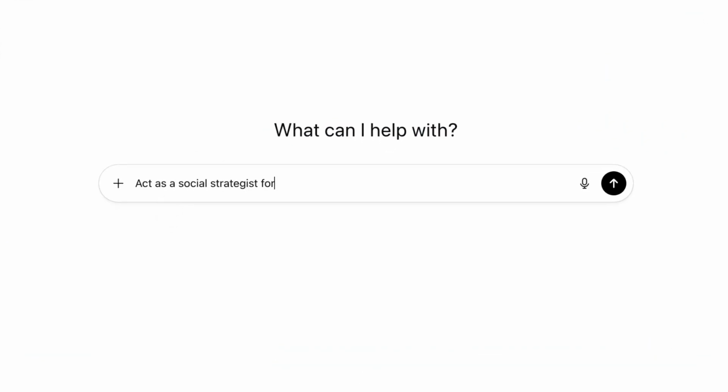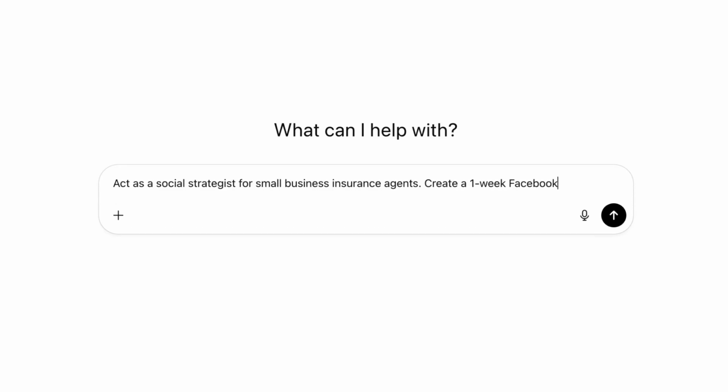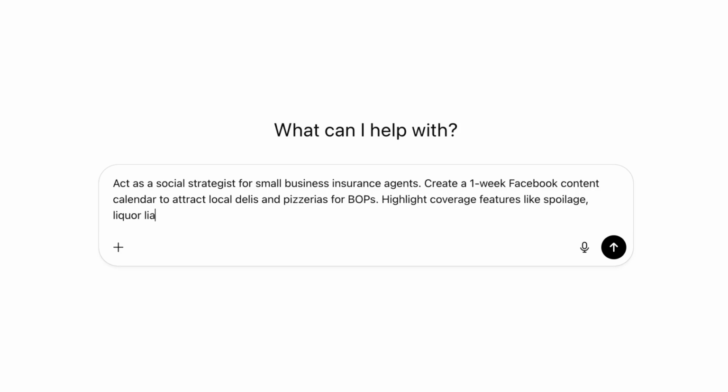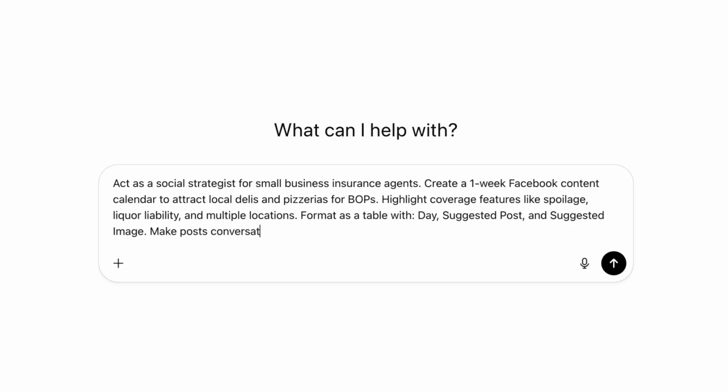Act as a social strategist for small business insurance agents. Create a one-week Facebook content calendar to attract local delis and pizzerias for Bob's. Highlight coverage features like spoilage, liquor liability, and multiple locations. Format as a table with day, suggested post, and suggested image. Make posts conversational, add emojis, and include one poll idea.